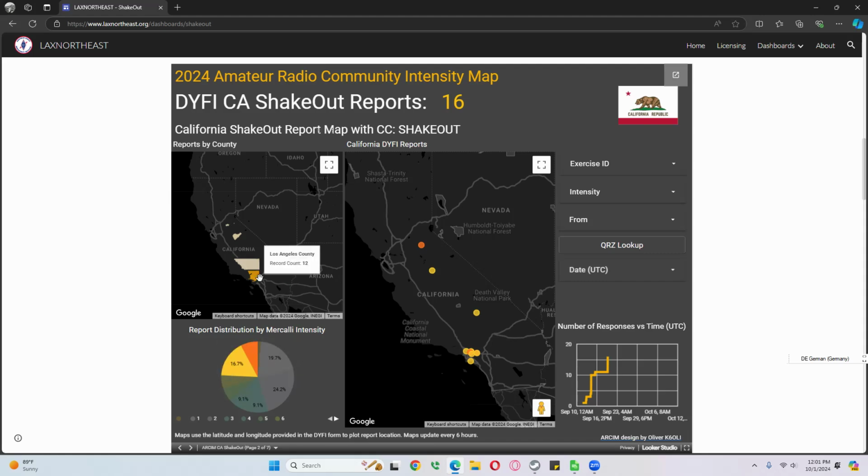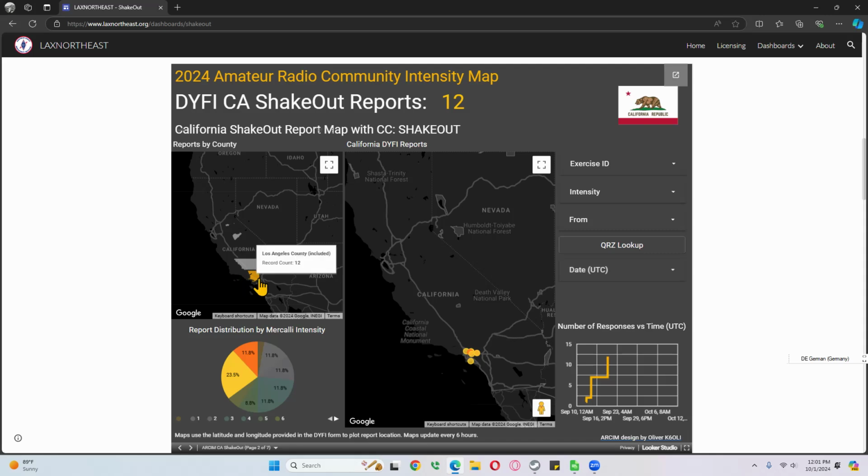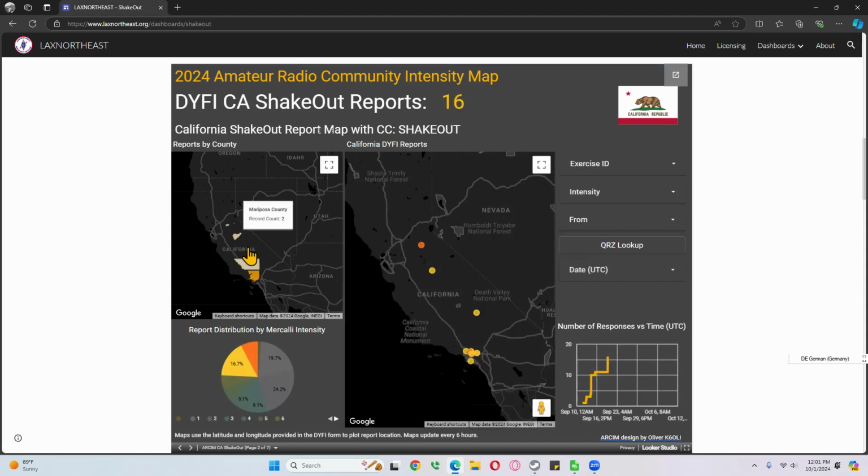You can see those were located in LA County, Kern County, Mariposa, and Amador County had these very large intensities. You can see those stations that reported that on their maps. And of course, if you wanted to say only look at the LA County ones, you can increase the filter, add another filter, and then see only LA County. If you, let's say, wanted to see the ones in Mariposa, you could select Mariposa County, and that would update the information for that location. And that is for California.